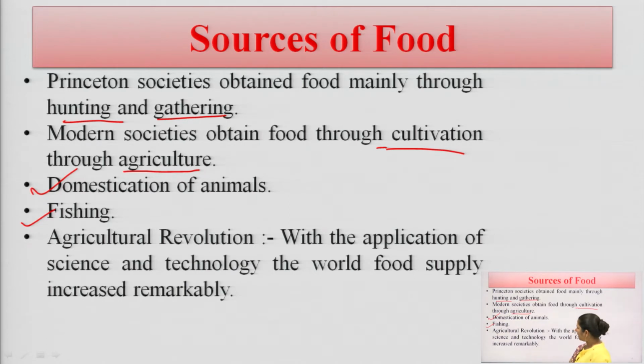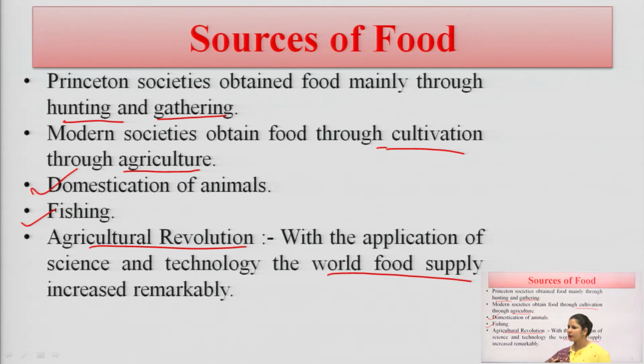Now, one term that I have quoted here is agriculture revolution. What is agriculture revolution? We have to think on that, how we are going to increase and protect our agriculture revolution. This means that with the application of science and technology, the world food supply can be increased remarkably. We have to think about the increased production of our grains so that we can fulfill the requirement of all the people living on our planet.